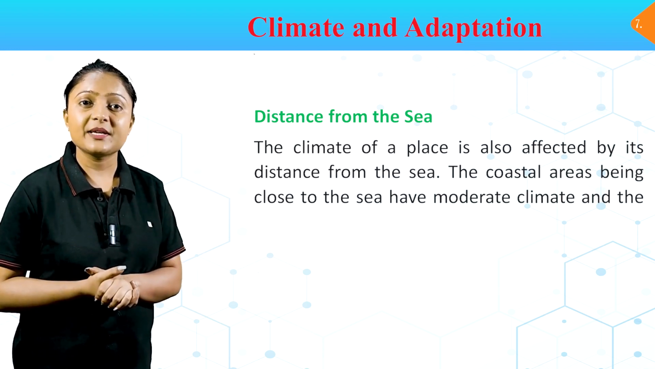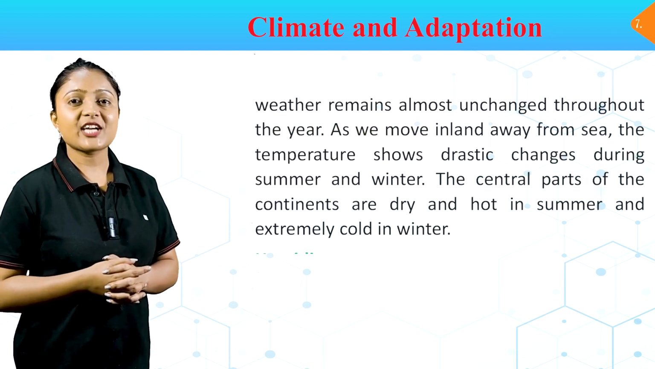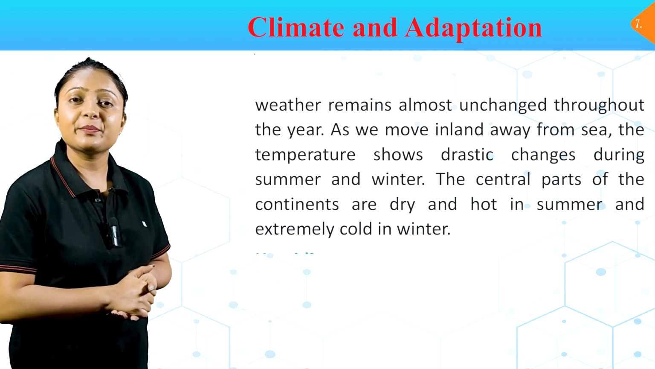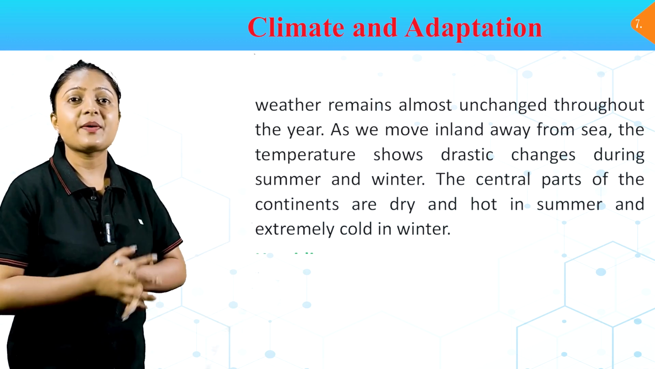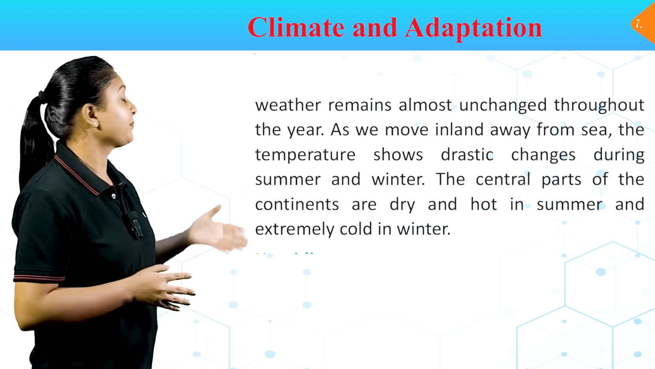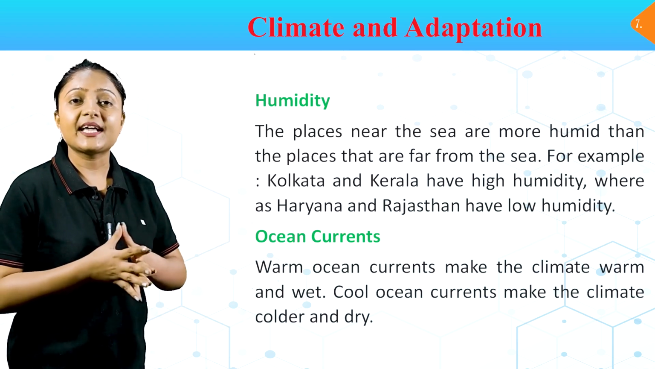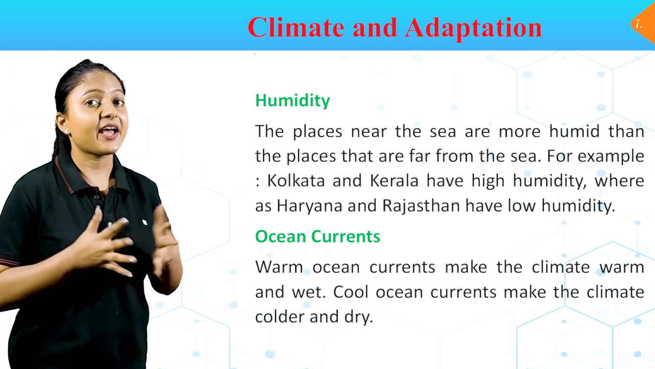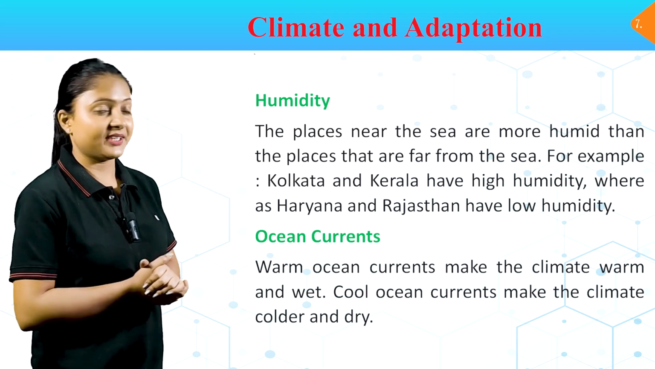The coastal areas, being close to the sea, have a moderate climate and the weather remains almost unchanged throughout the year. As we move inland away from the sea, the temperature shows drastic changes during the summer and winter. The central parts of the continents are dry and hot in summer and extremely cold in winter. Humidity: the places near the sea are more humid than the places that are far from the sea. For example, Kolkata and Kerala have high humidity, whereas Haryana and Rajasthan have low humidity.